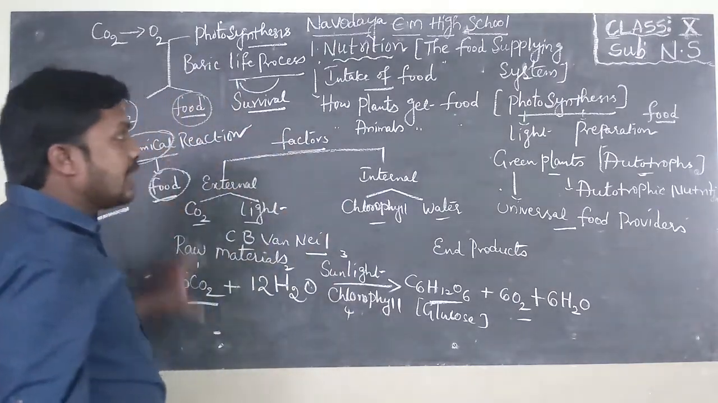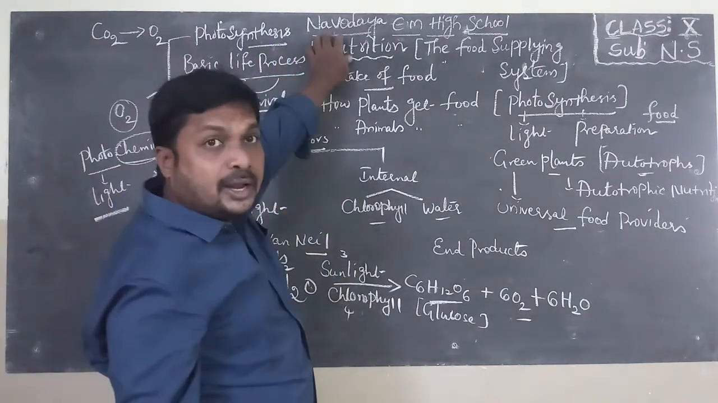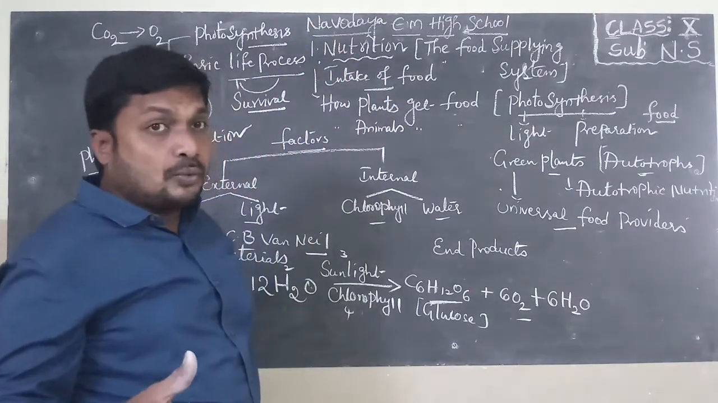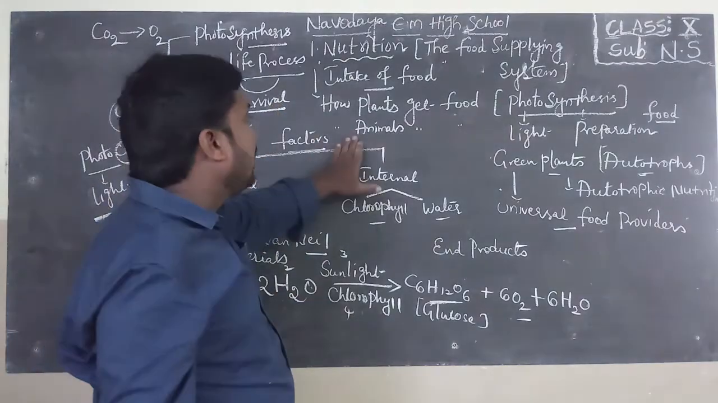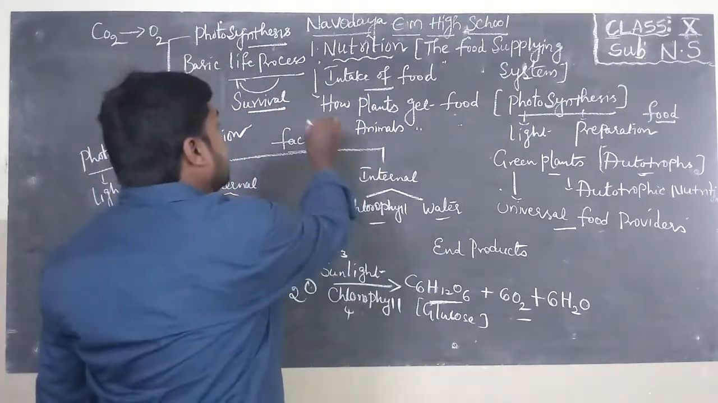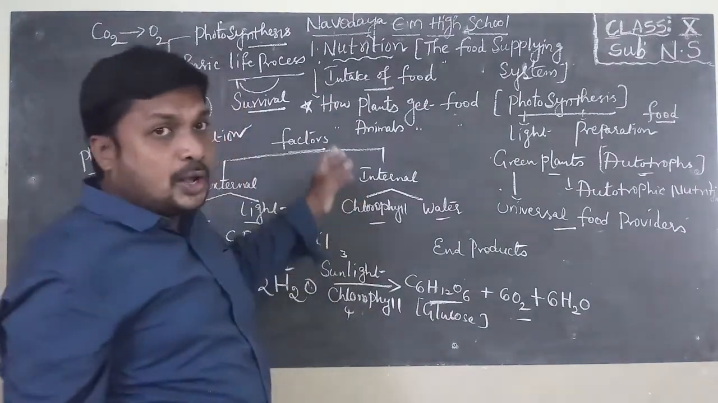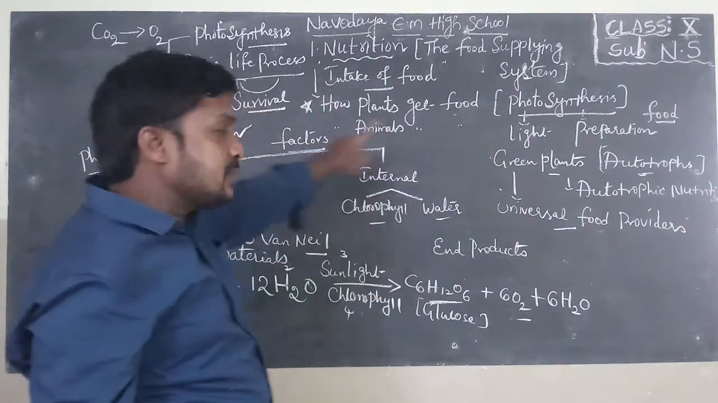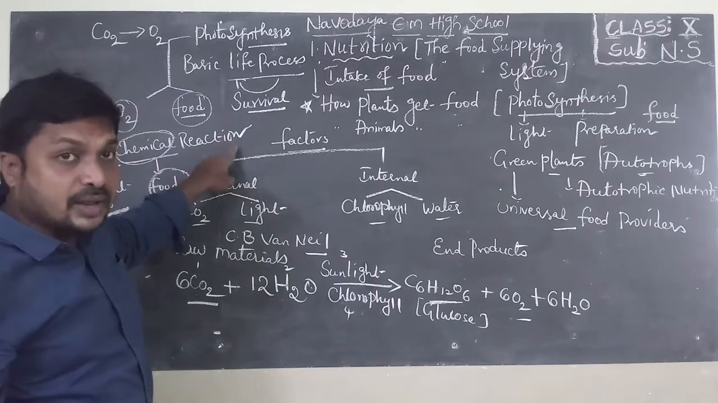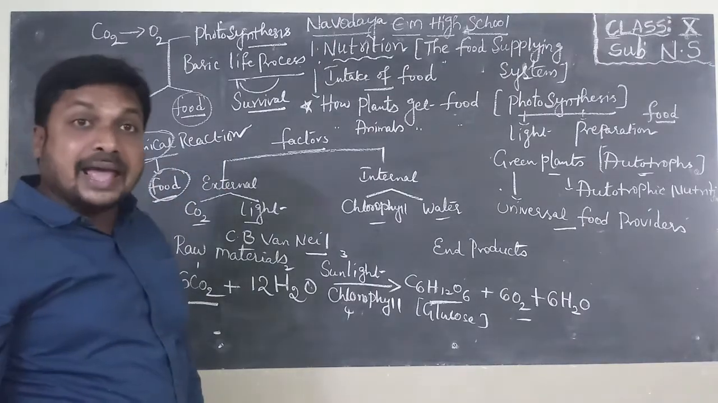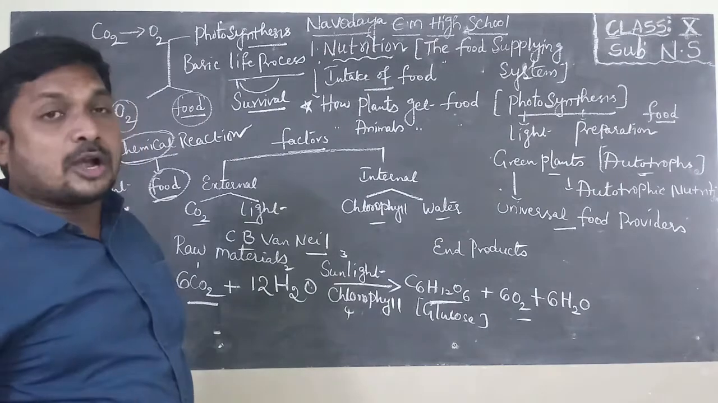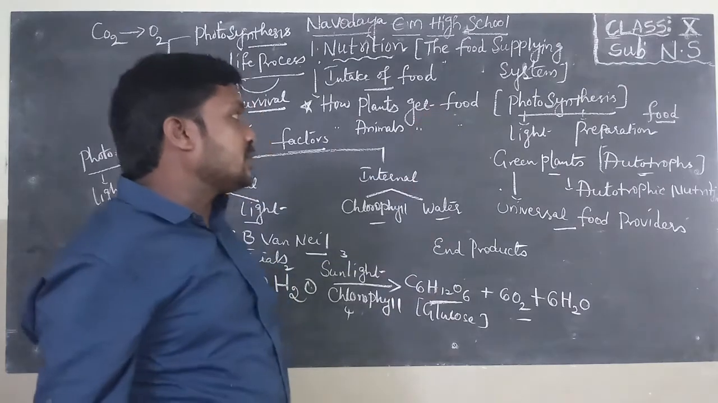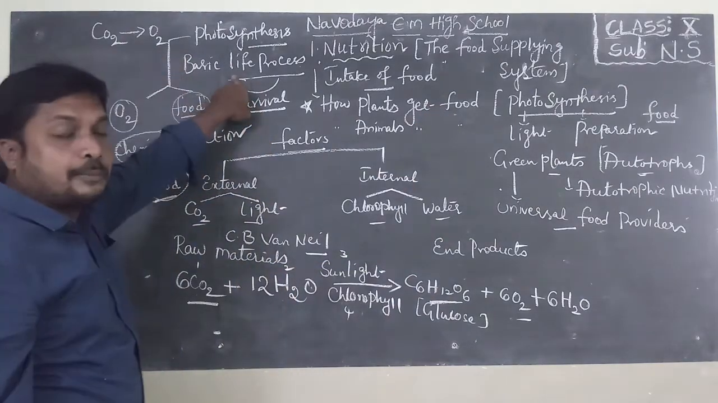In this class, we learned what is meant by nutrition. Nutrition means intake of food. In this lesson, we want to discuss how plants get food and how animals get food. First, let us discuss how plants get food. Already we learned plants get food in the process of photosynthesis. What is meant by photosynthesis? Photosynthesis is a photochemical reaction which occurs in green plants. They absorb carbon dioxide from air, water from soil. In the presence of light, carbohydrates are formed. That is called photosynthesis.